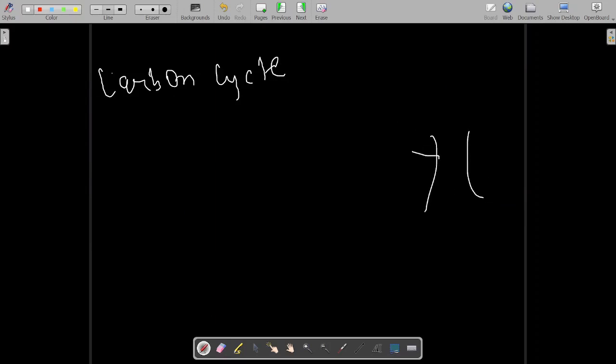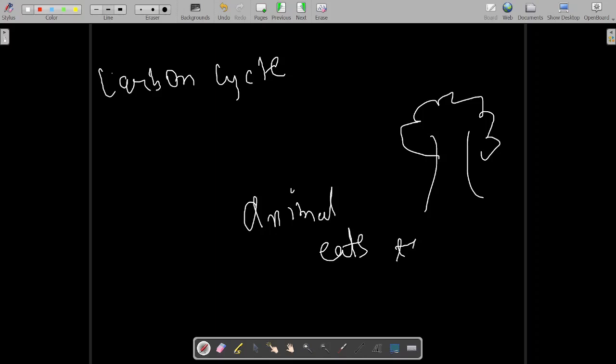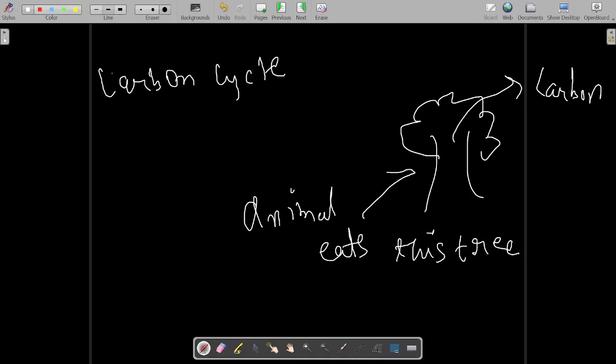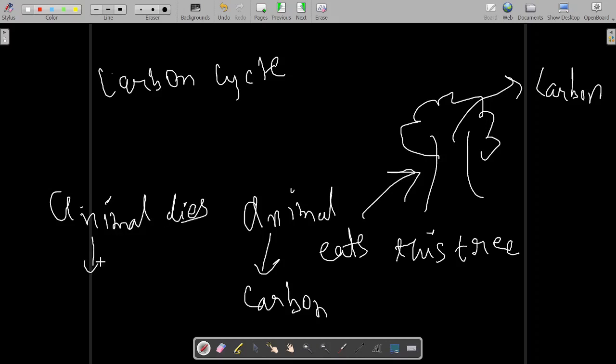See, we have a tree. Then an animal eats this tree. The tree has a lot of carbon, because a tree is organic matter. Now the animal is eating this tree, so the carbon goes into this animal. Then the animal dies, and it gets buried in the ground.